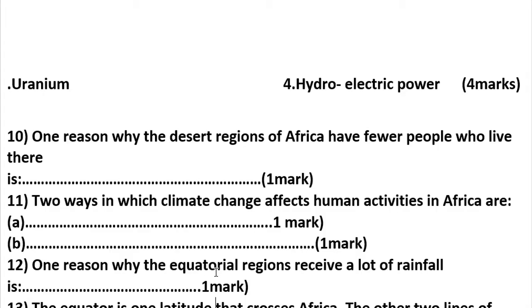Going ahead to question number 11. Two ways in which climate change affects human activity in Africa are. Here, in question number 11, you can say climate affects agriculture by making crops dry.